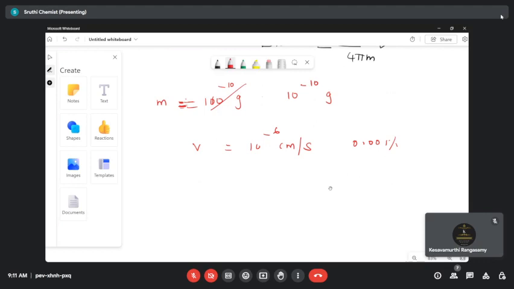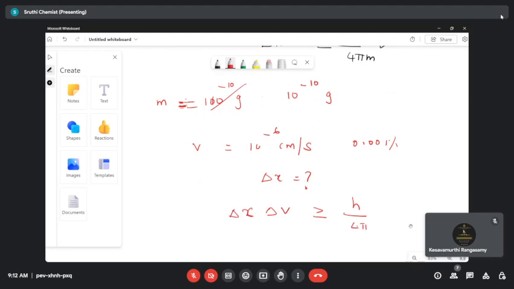So let's calculate the delta x value. What's the formula? Delta x into delta v greater than or equal to h by 4 pi. Correct, h by 4 pi.